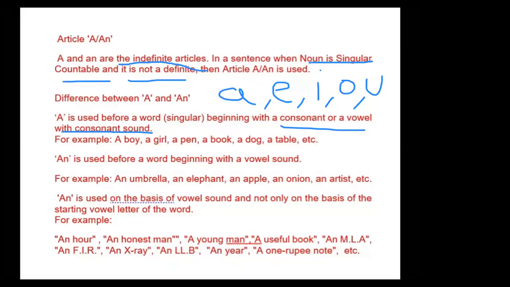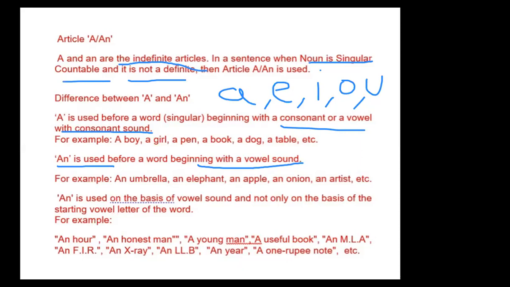And an is used before a word beginning with a vowel sound, not vowel letter. For example, an umbrella, an elephant, an apple, an onion, an artist. An is used on the basis of vowel sound, not only on the basis of the starting vowel letter.